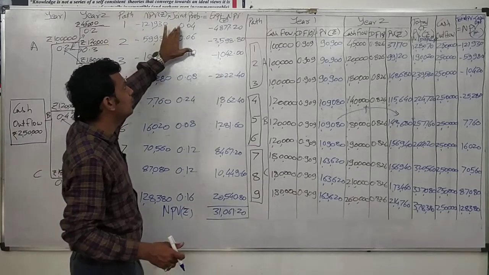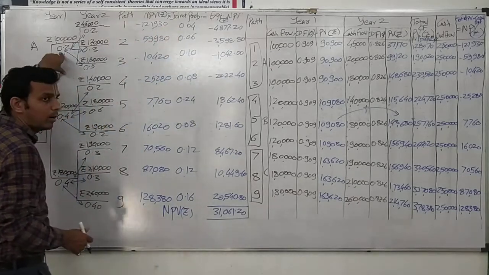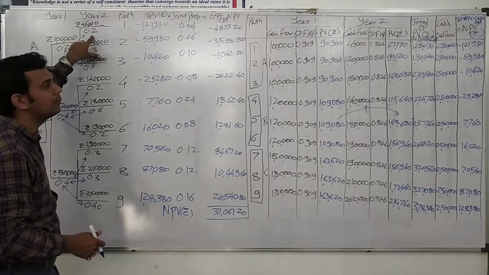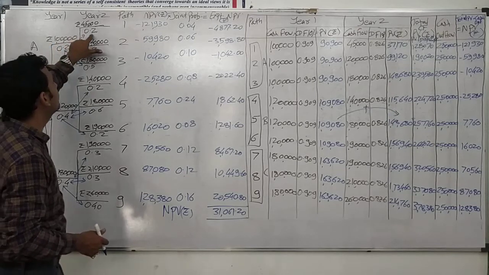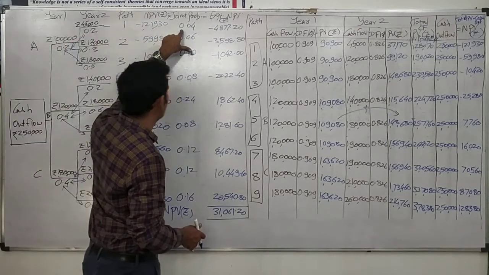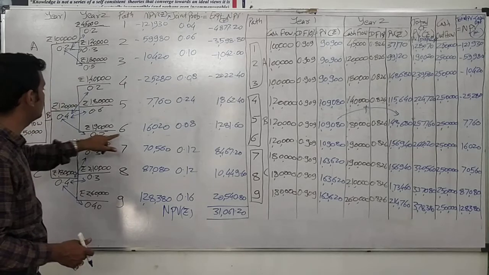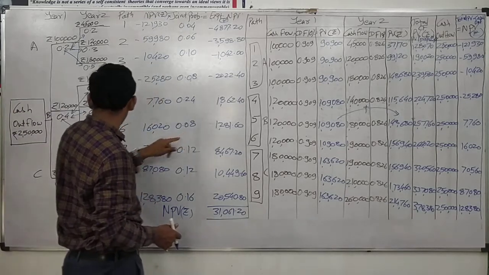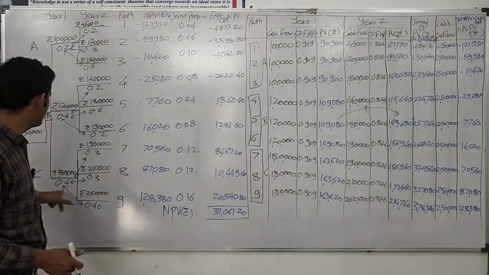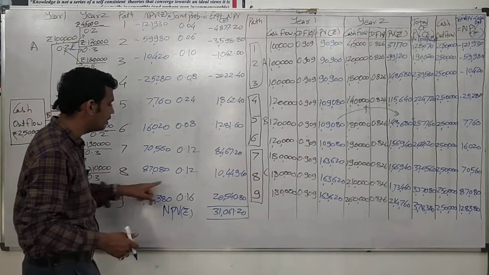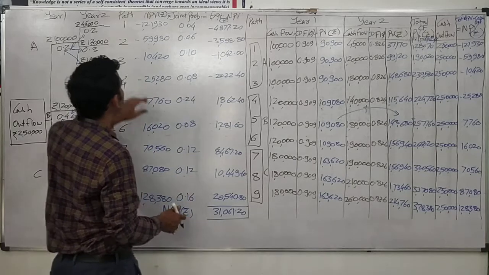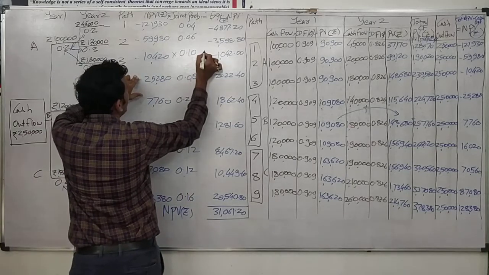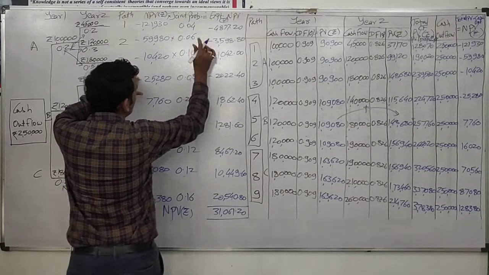We have got our joint probability. How did we get our joint probability? The probability of the first year multiplied by the probability of the second year for the concerned path, that is 0.2 multiplied by 0.2 equals 0.04. For the sixth path, 0.4 multiplied by 0.2 is 0.08, and for the eighth path, 0.4 multiplied by 0.3 is 0.12. Once we get all the probabilities, we have just multiplied them with the NPVs to get our answer.